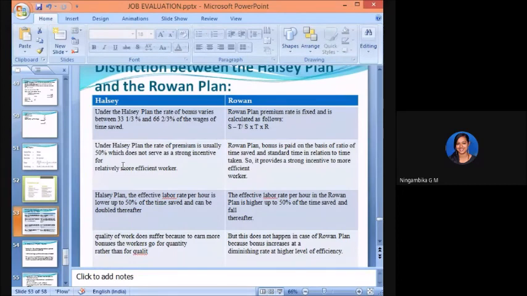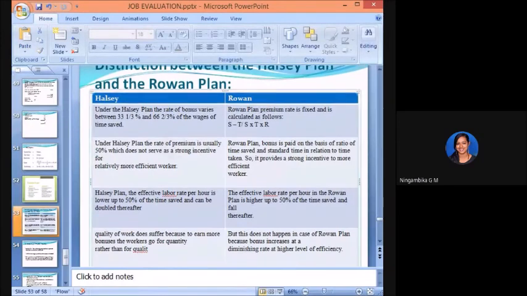Either they take it as 33 1/3 percent, or if it is not mentioned, they'll consider it as 50% based on the wages given. Whereas in the Rowan plan, there is no such percentage. They just calculate by standard time minus time taken, divided by standard time, into time taken into rate: (S minus T) divided by S, into T into R, right? So that is the Rowan plan.